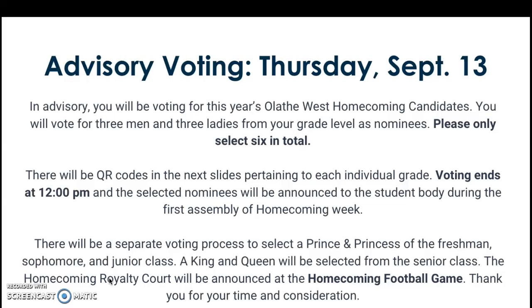Voting ends today at 12 p.m., and the selected nominees will be announced to the student body during the first assembly of homecoming week. There will be a separate voting process to select the final prince and princess of the freshman, sophomore, and junior classes. A king and queen will be selected from the senior class. The homecoming royalty court will be announced at the homecoming football game during halftime.